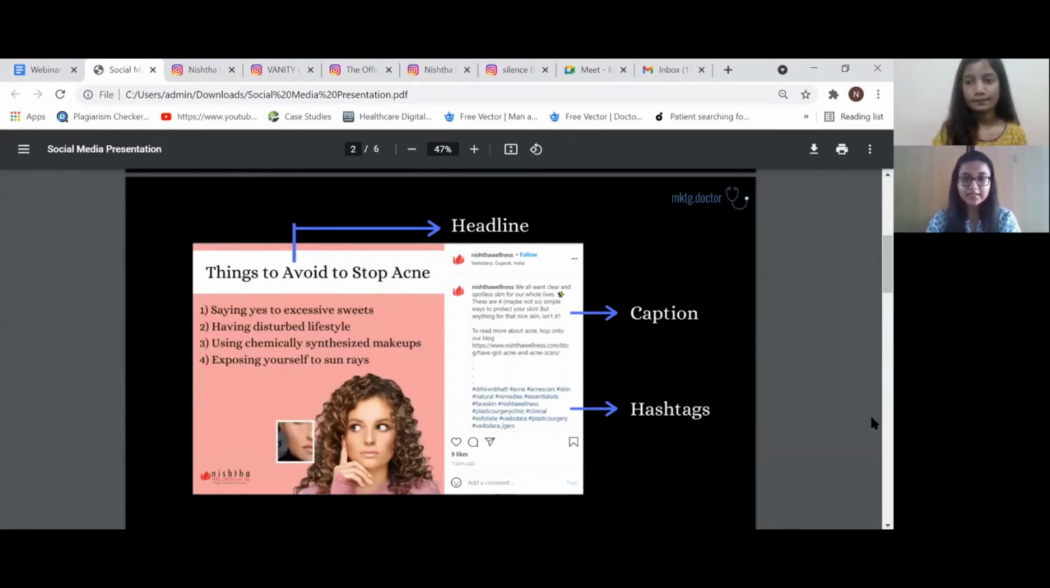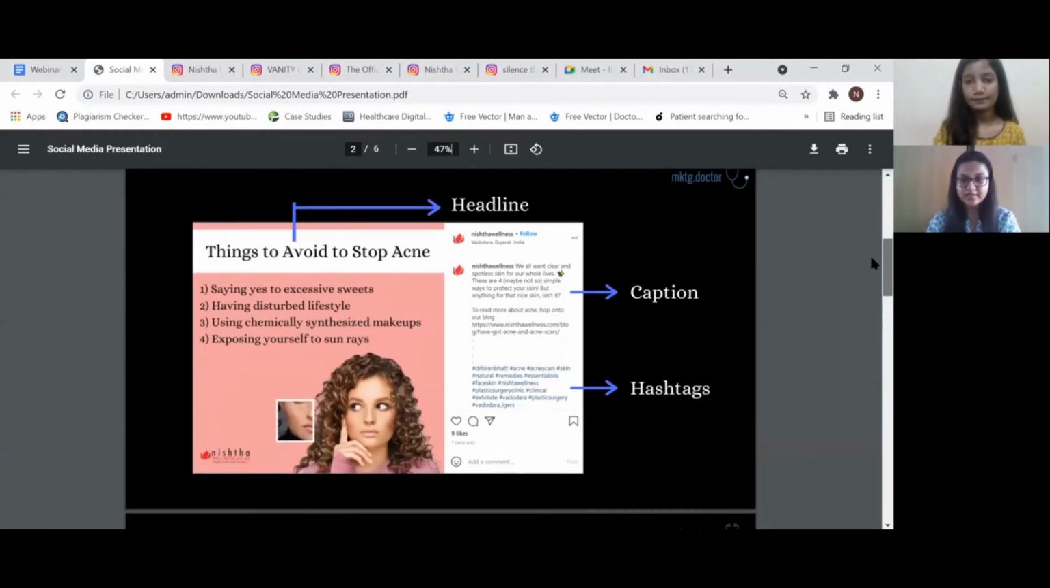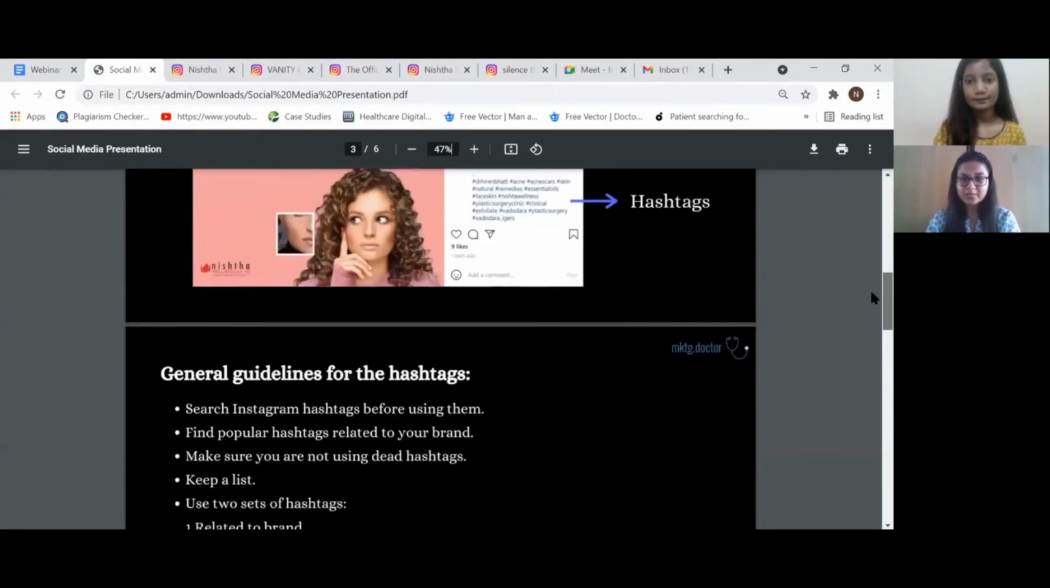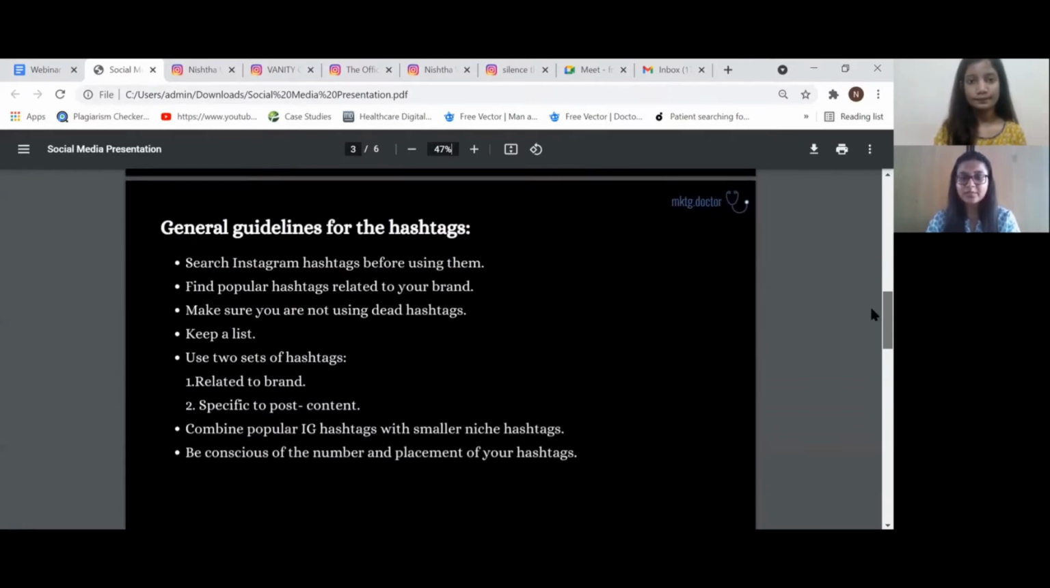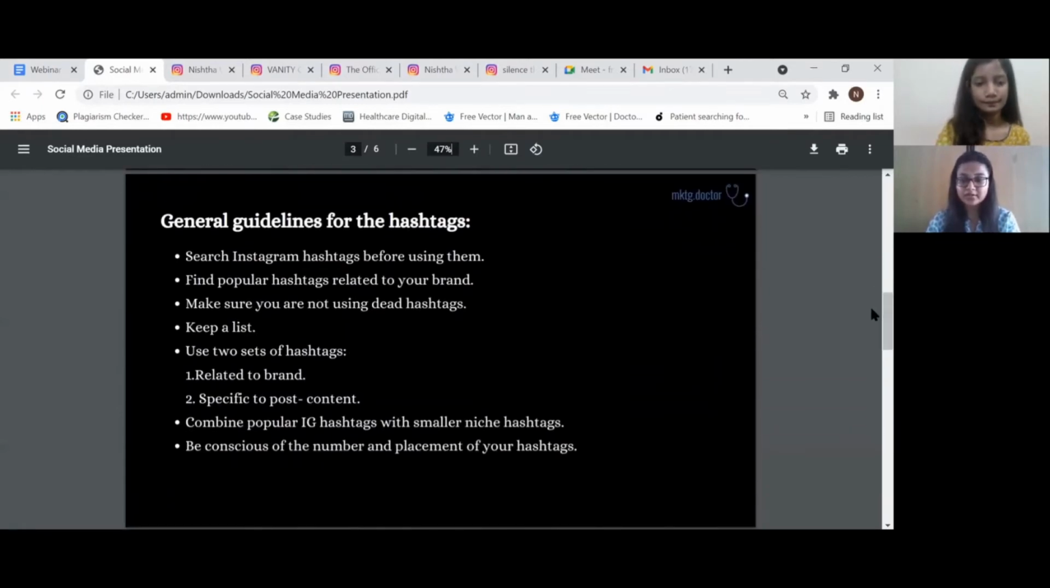After headlines, the next important thing is hashtags. Using hashtags plays a very important role in helping the content reach wider audiences. So make sure to use them right to get more engagement and new followers. We are sharing some general hashtag guidelines like finding popular hashtags related to your brand, not using dead hashtags, combining popular ones with the smaller ones, and other such tips to get you started.